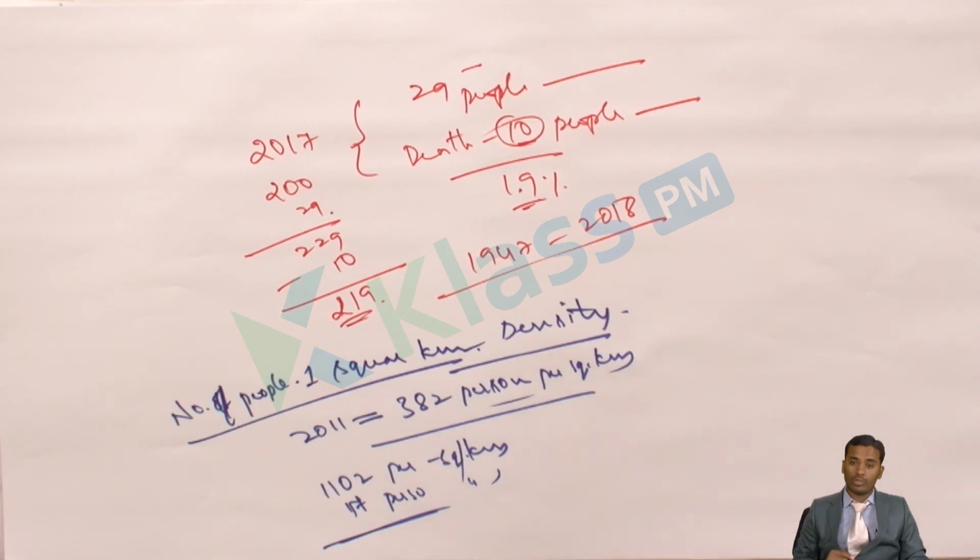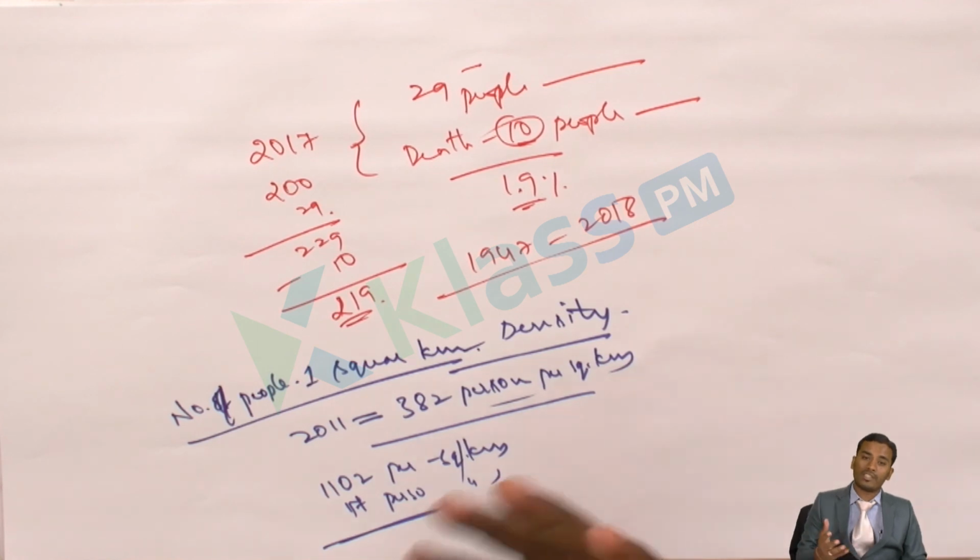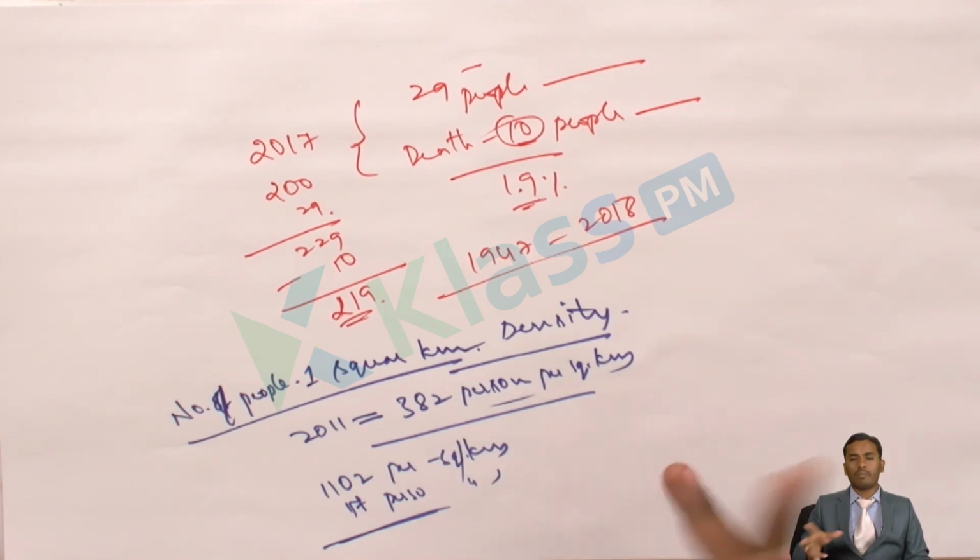And in Delhi it is more than 1200 people per square kilometer because it is a capital city and many other things are there. Even in Hyderabad it is not less than 1100 people per square kilometer. Again in Hyderabad we have different areas with more density and less density. So it depends on the